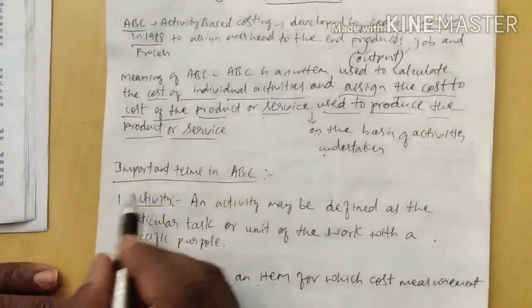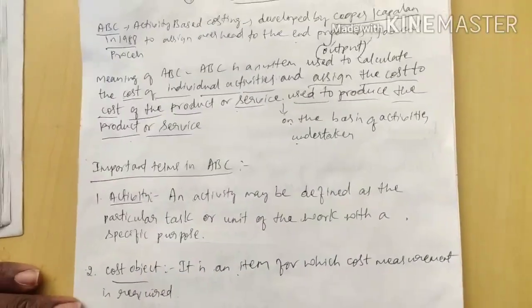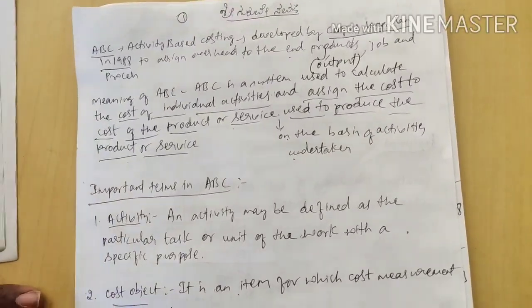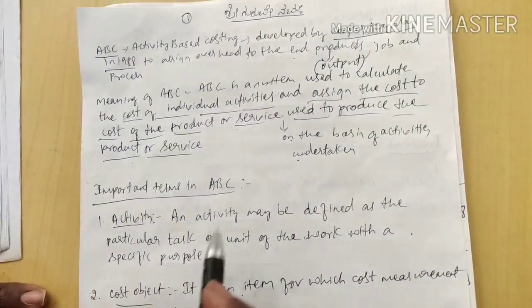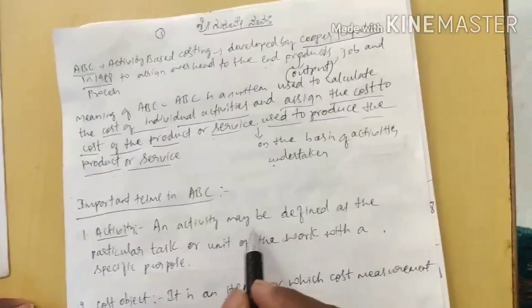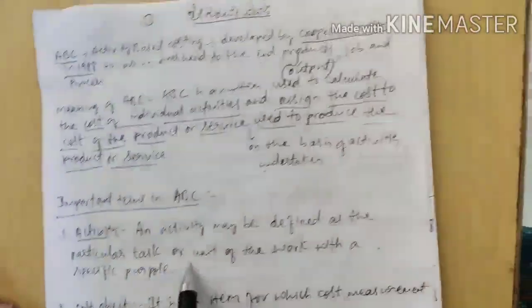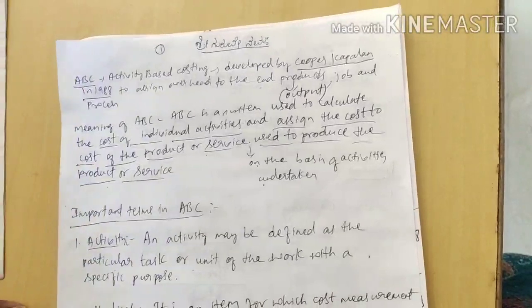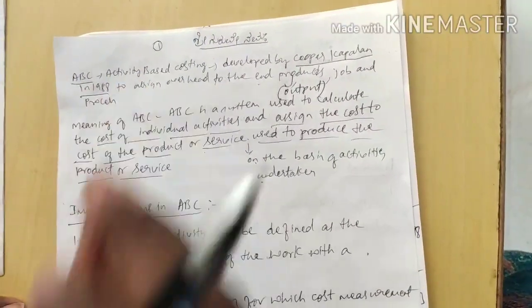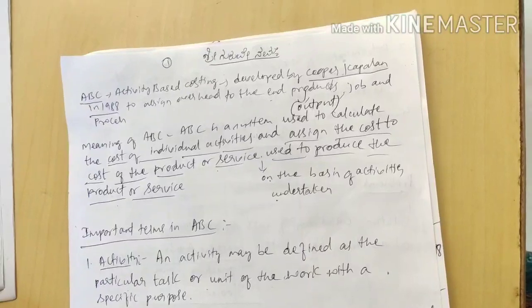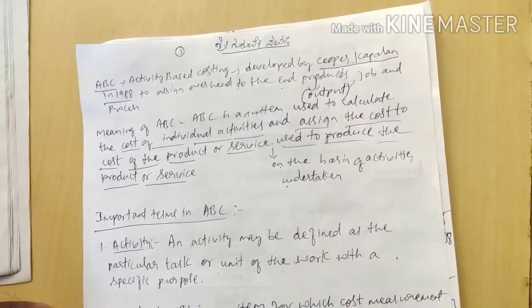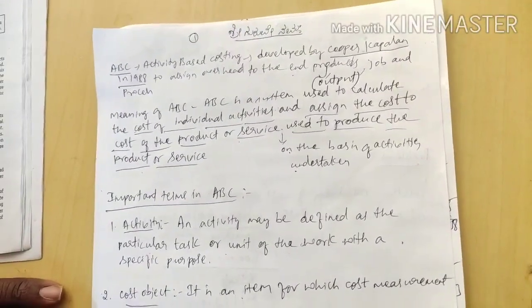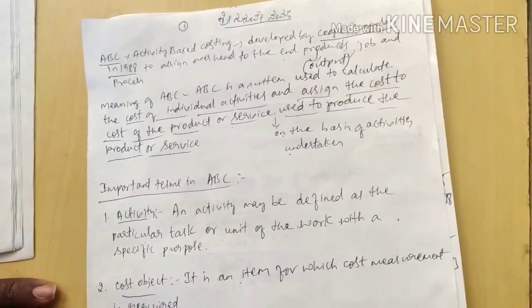Next, important terms in ABC. To calculate the problems in ABC, there are some important terms we should remember. The first term is activity. Activity may be defined as a particular task or a unit of work with a specific purpose. Specific purpose means some specific goal for which it has been done. That is called activity.